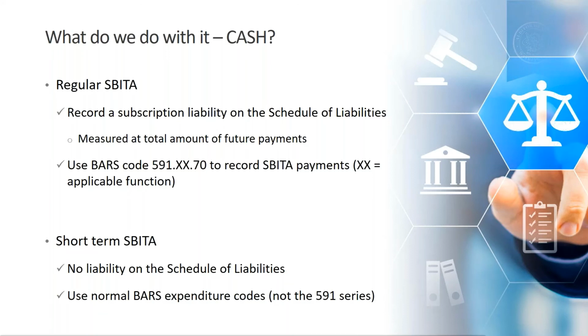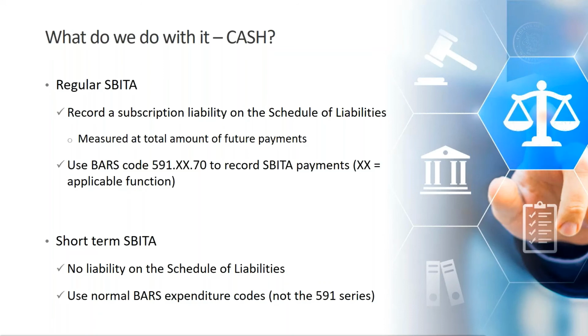And then when you start to make payments on your SBITA contract, you will use BARS code 591, which is a debt service code with object code 70. And those two X's in the middle of the BARS codes are just placeholders. You'll have to take a look at your chart of accounts to determine the correct numbers that go there to complete your full code.